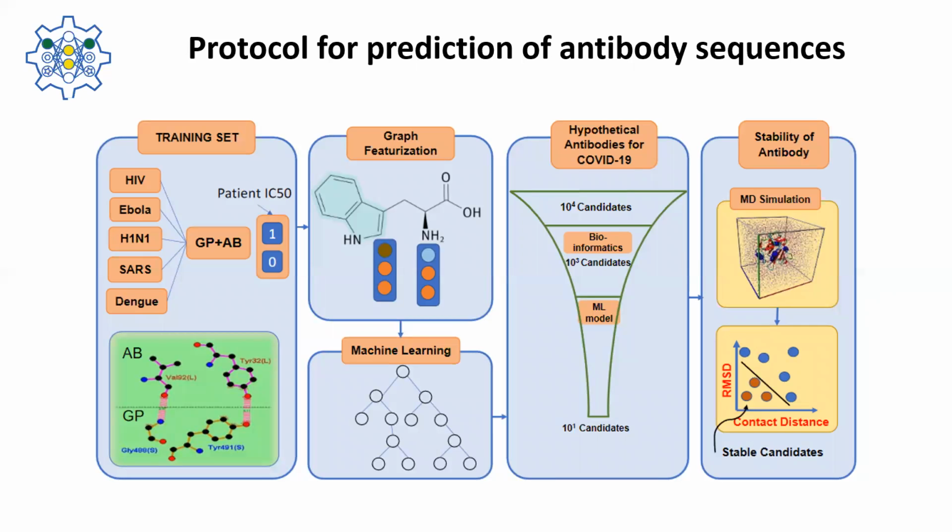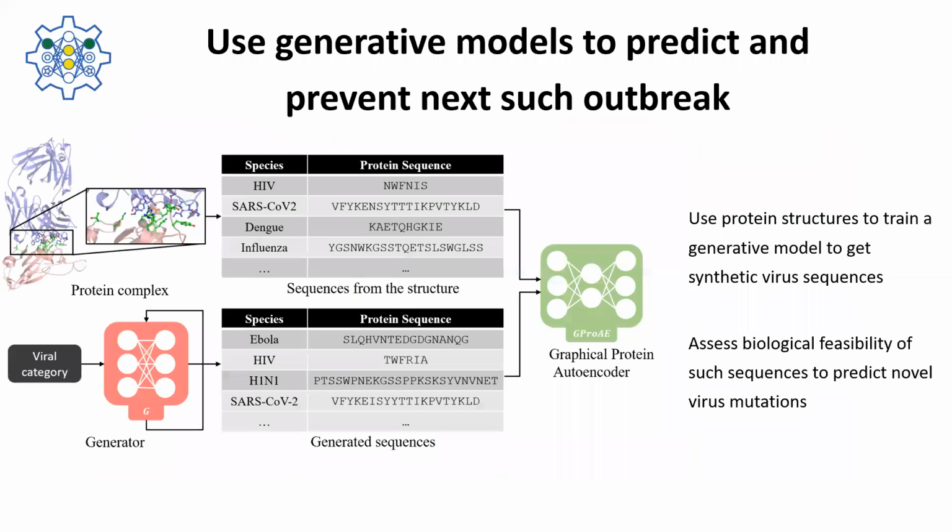One of the key components of this project is the isolation of significant features from the protein sequence data. After a series of feature extraction techniques, we trained the ML model on these features. This allows us to greatly reduce the antibody sequence search space and predict antibody sequences. Finally, for a given sequence of new coronavirus, we predict the corresponding antibody which has a high confidence score for neutralization potential and assess its stability through molecular simulations.